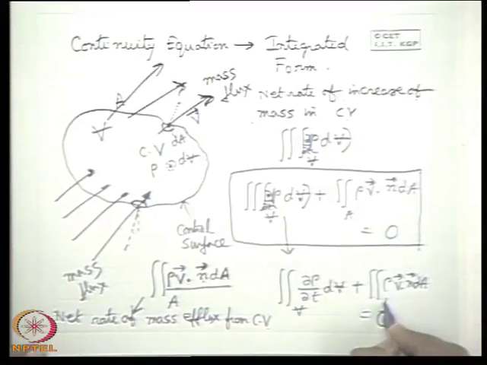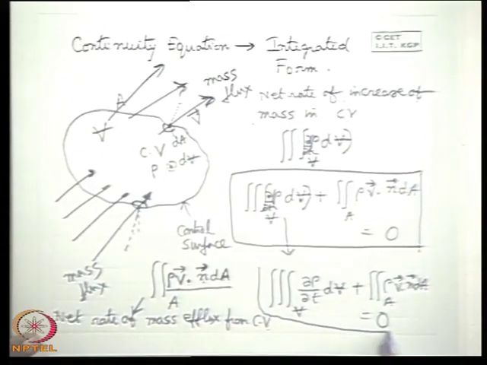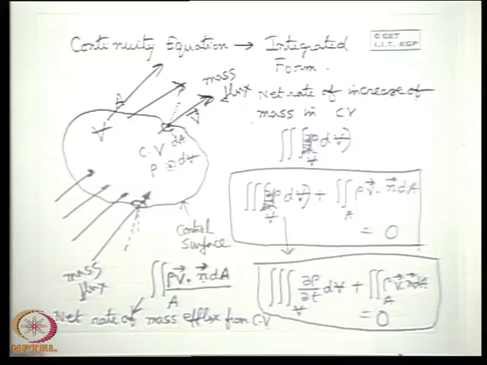So this is the volume integral, this is the surface integral. This is all right? This is the integral form of the continuity equation.